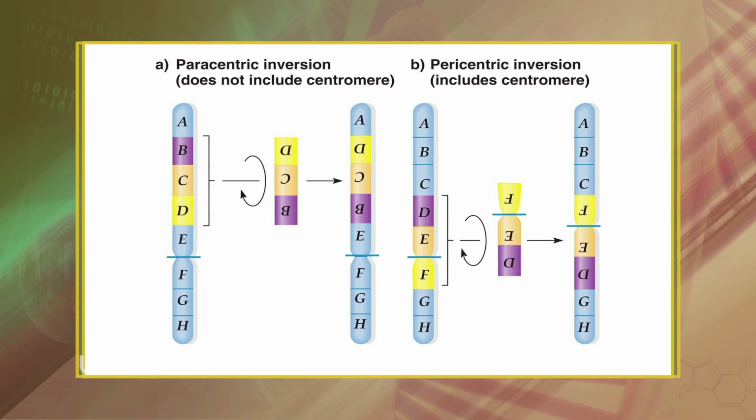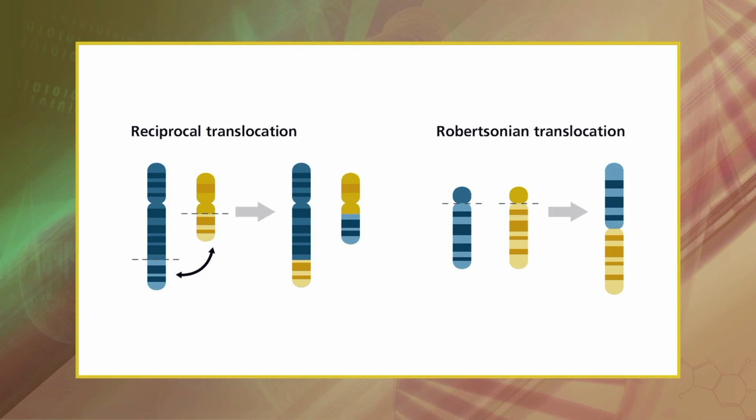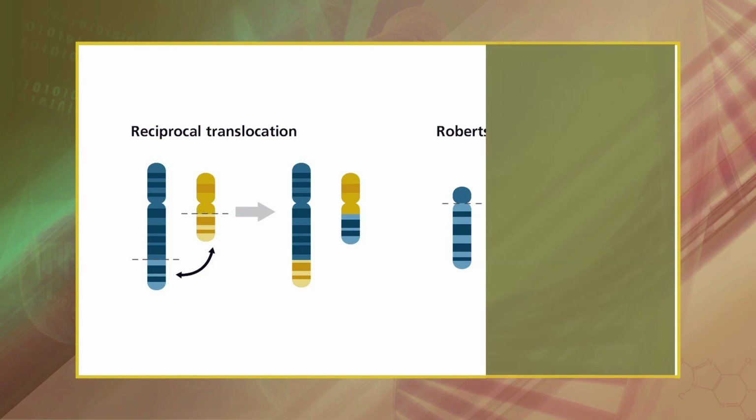Balanced structural abnormalities involve the rearrangement of genetic material but with no overall gain or loss. For example, inversions and translocations. Balanced structural abnormalities can have an immediate effect, but the major consequence is the production of eggs or sperm with incomplete or partial duplicated sets of chromosomes.